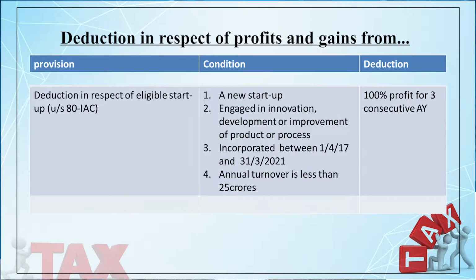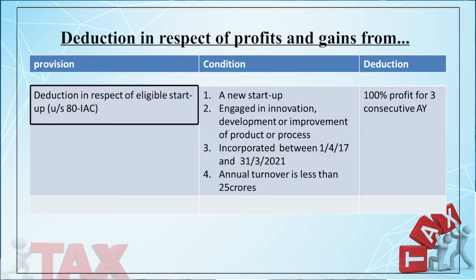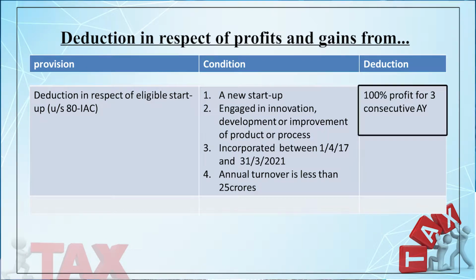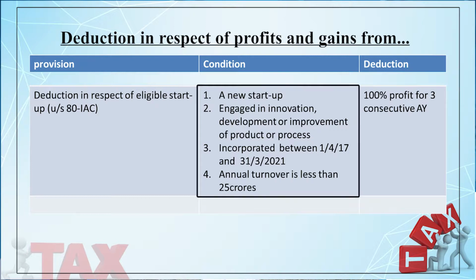Then 80IAC. 80IAC states that any eligible startups may avail the deduction. What is the deduction? 100% of profit for 3 consecutive assessment years. Here the duration has been slashed from 10 years to 3 years, but the conditions are it should be a new startup, it should be engaged in innovation, development or improvement of product or process.